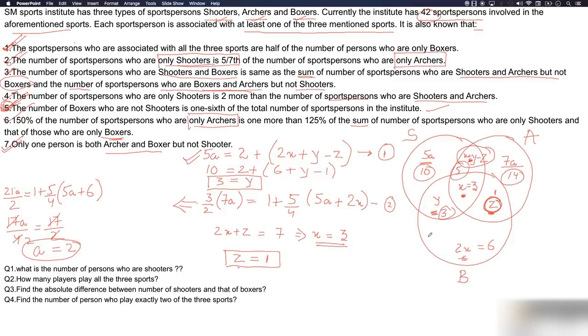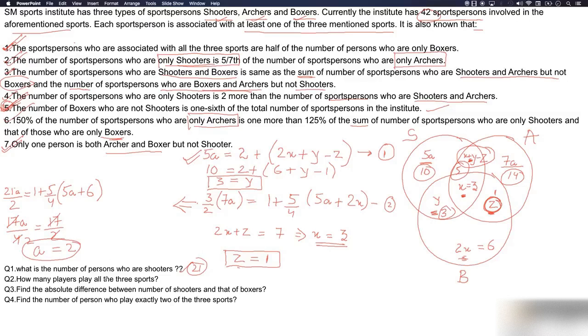Okay. Now we can answer all the questions. We have found the exact number of each of the regions. Now let's try to answer. What is the number of persons who are shooters? So we just need to find shooters. So 5 plus 3 is 8, 8 plus 3 is 11, 11 plus 10 is 21. So the answer to the first question is 21.